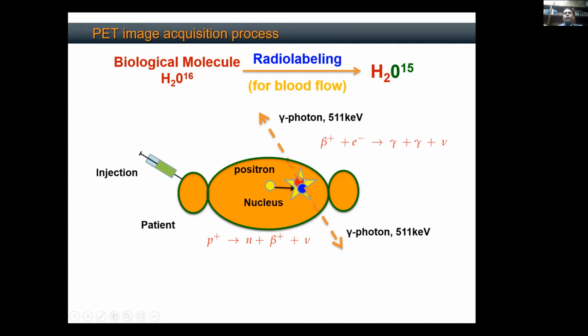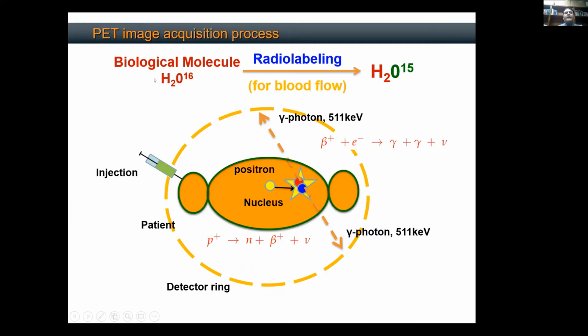These gamma photons are emitted in pair, and we want to detect them using this ring of detectors around the subject. We have these emissions happening throughout the human body, and we use this ring detector to detect the gamma photons emitted from the same annihilation event. They must make a 180 degree angle to each other. And this is what we call a line of response.